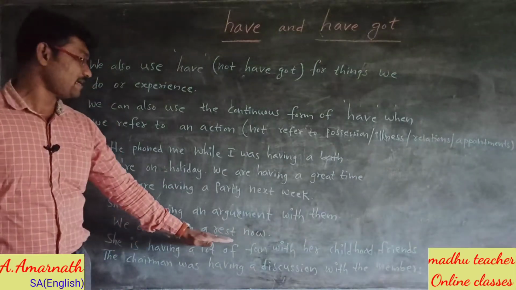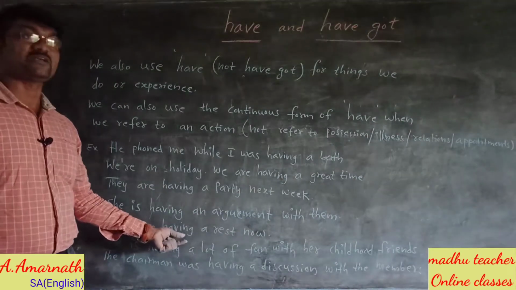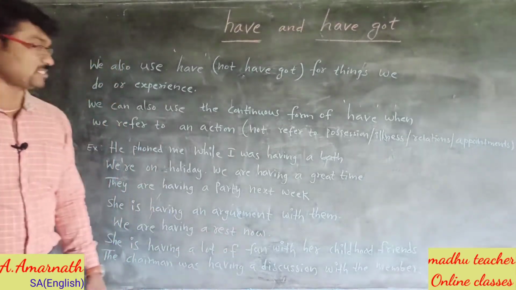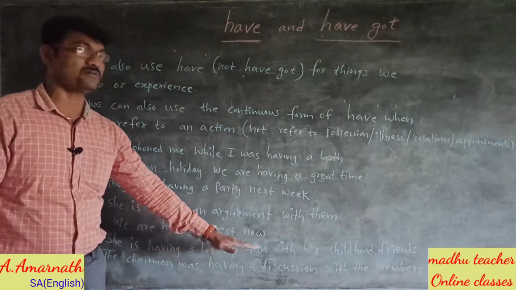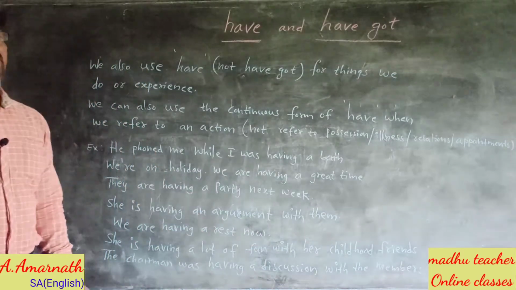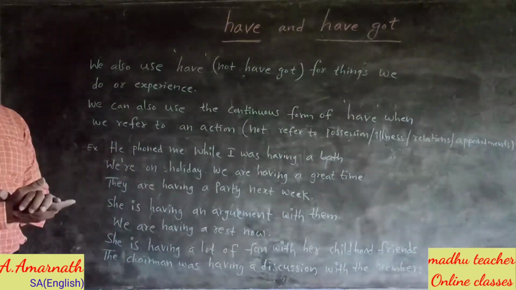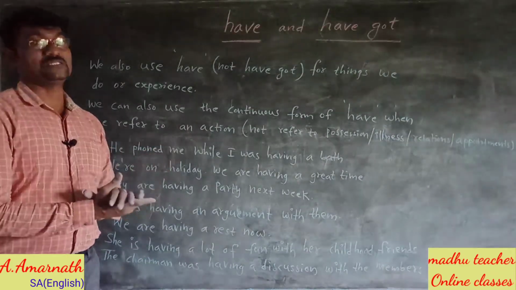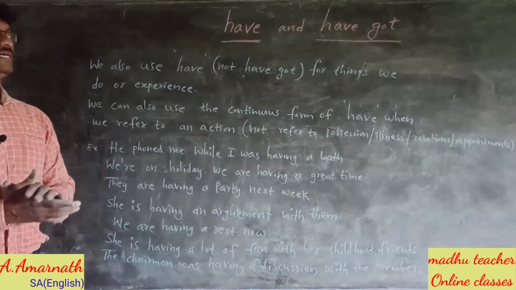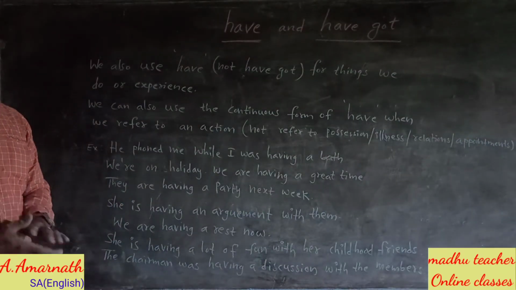We are having a rest now. We can use the ing form of have. She is having a lot of fun with her childhood friends. The chairman was having a discussion with the members. In this way, you can use the ing form of have to refer to some actions. We don't use the ing form of have to indicate possession, illness, relationships, appointments.